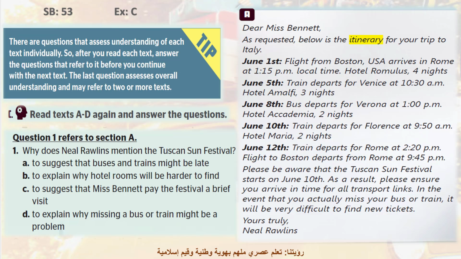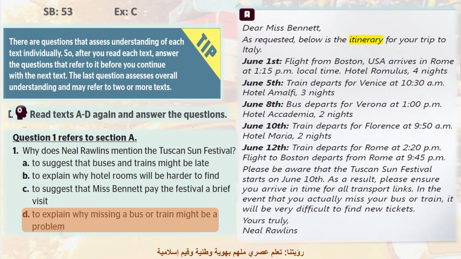Here we need to look for the key word, which is Tuscan Sun Festival. Yes, it's here, under the title June the 12th. Read it. Please be aware that the Tuscan Sun Festival starts on June the 10th. As a result, please ensure you arrive in time for all the transport lanes. In the event that you actually miss your bus or train, it will be difficult to find new tickets. So the answer is D.